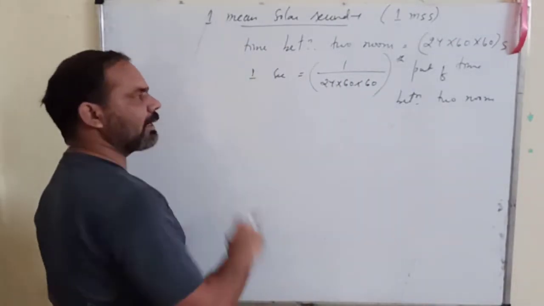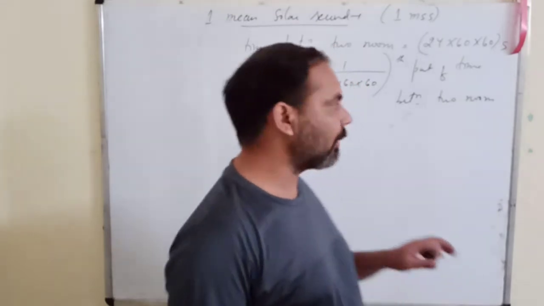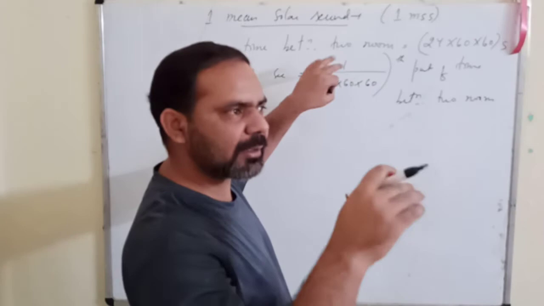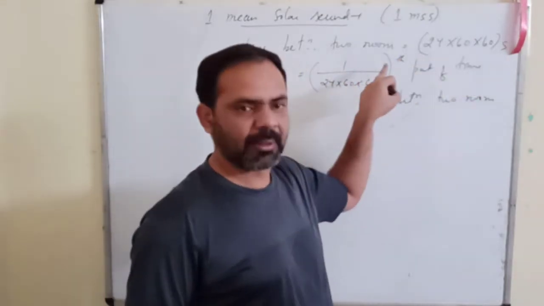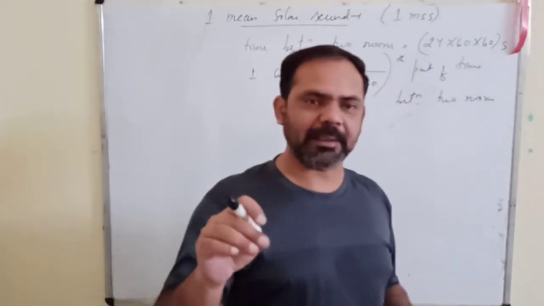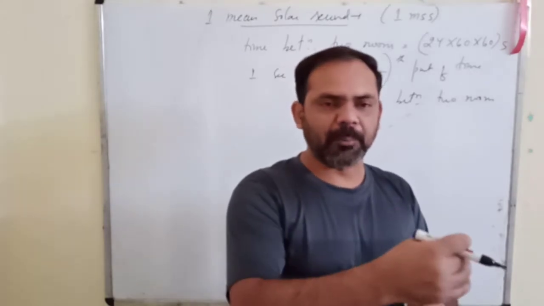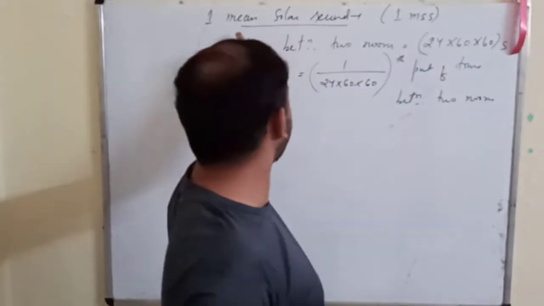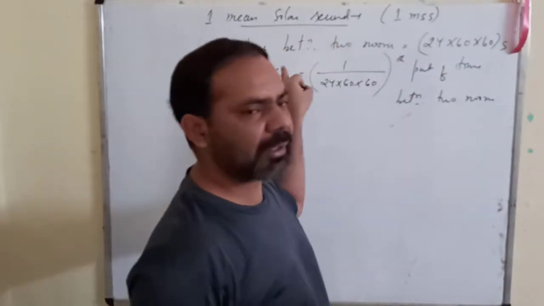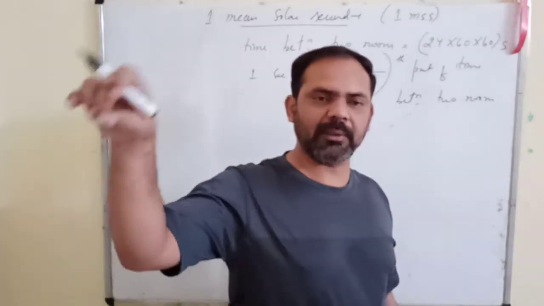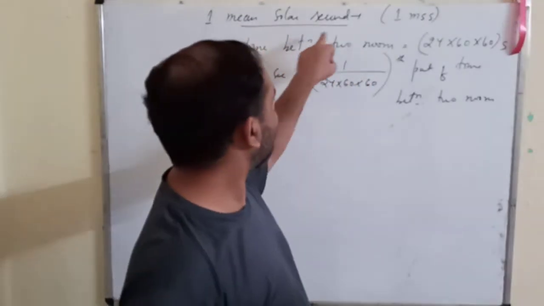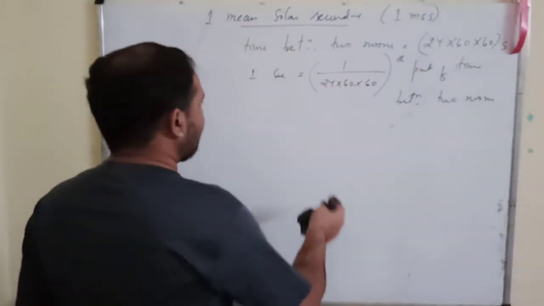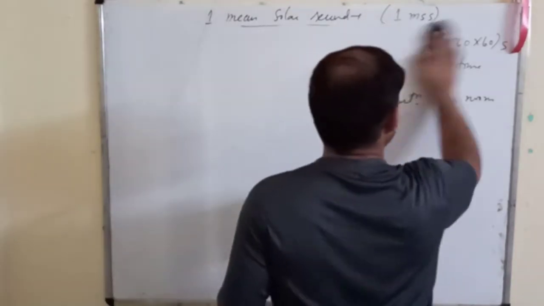So this second is also called the mean solar second, because the mean time interval between two successive noons is this. This is the mean time, not exact. Sometimes it will be a little bit more or a little bit less, but the average value is this. That is why we call it a mean solar second. Solar means according to the position of the sun. Okay, now we move on to the next topic.